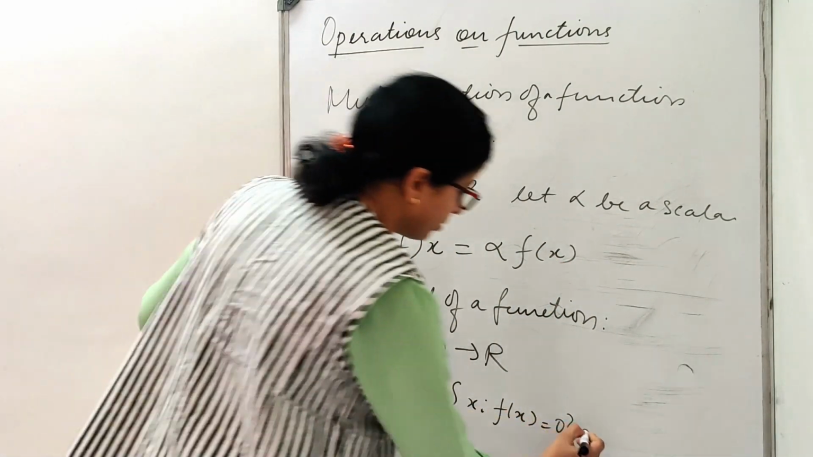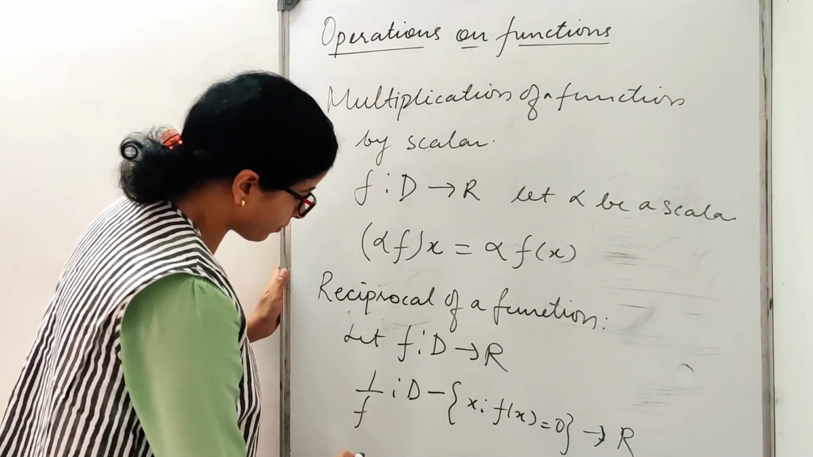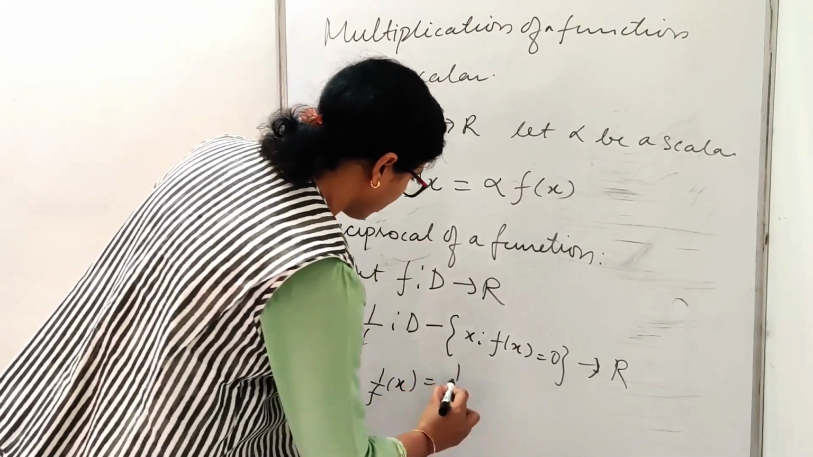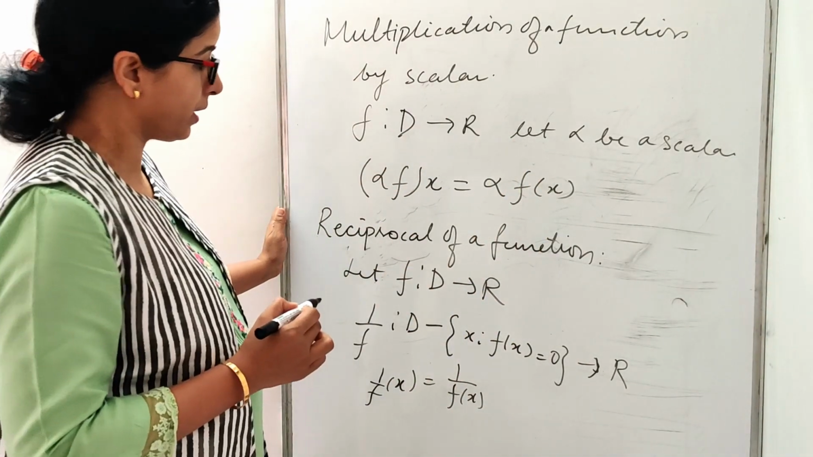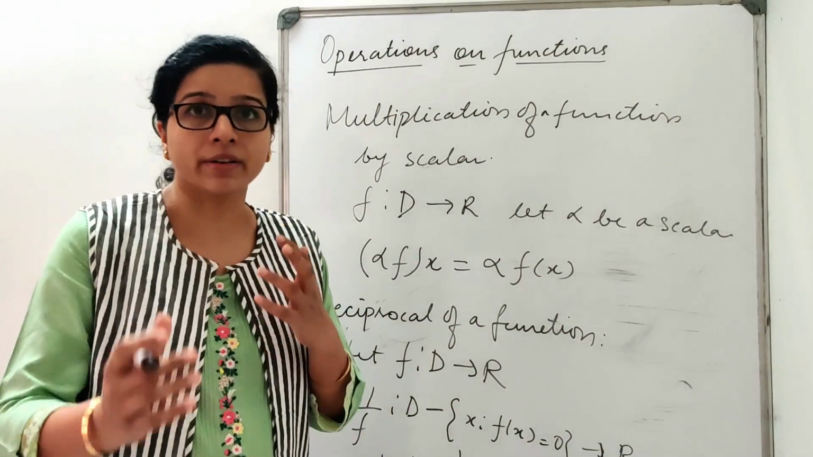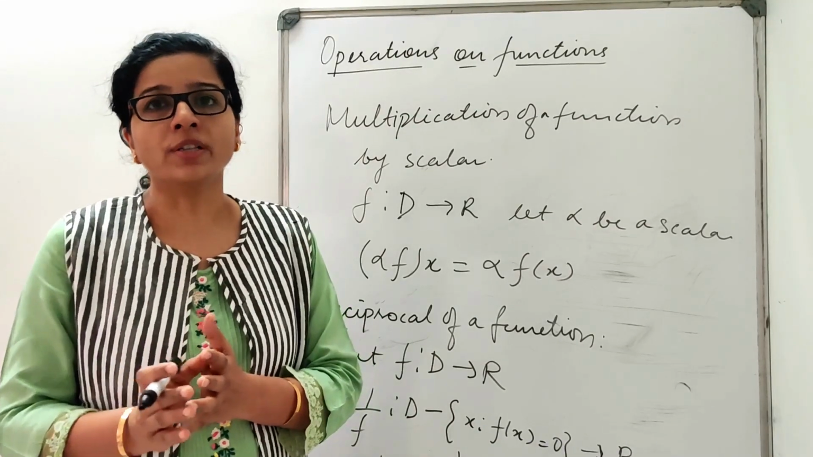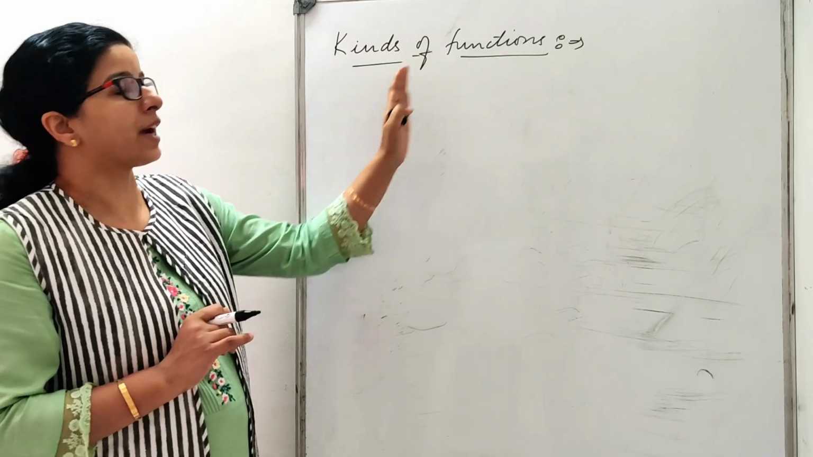Correct? To r will be my reciprocal function. So it means 1 upon f(x) will be equal to 1 by f(x). Okay. So be very careful if we are dividing a function or we are taking a reciprocal function. So we have to take out all those points where your denominator becomes 0. So now we start with kinds of function.